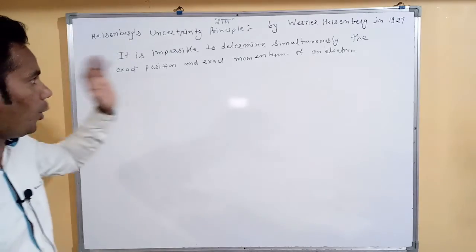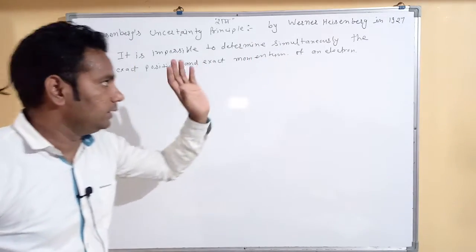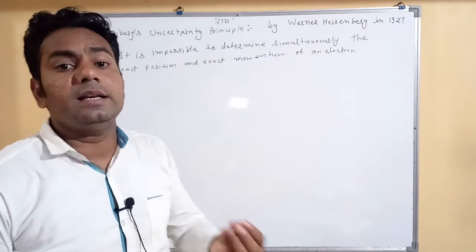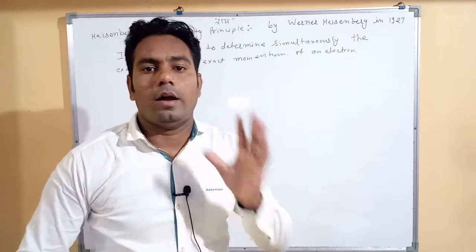It is impossible to determine simultaneously the exact position and exact momentum of an electron in an atom.